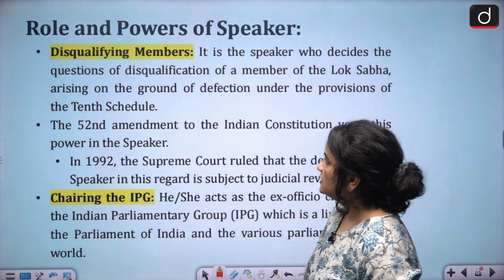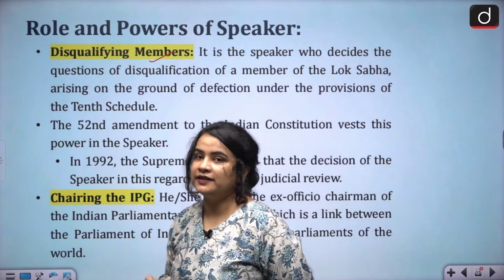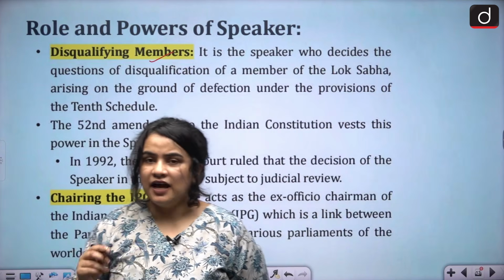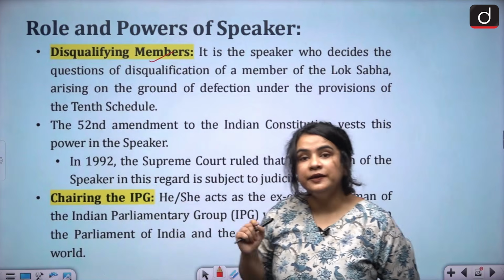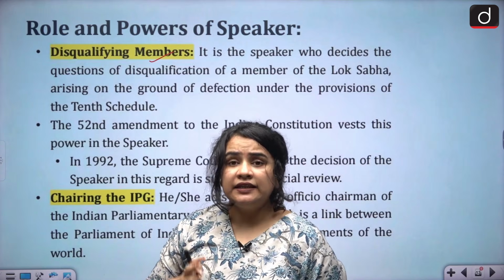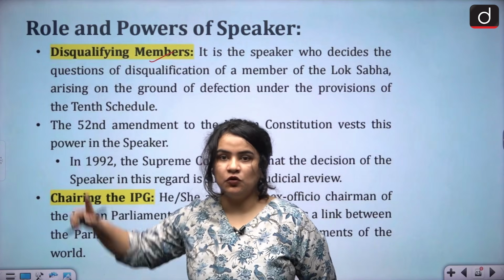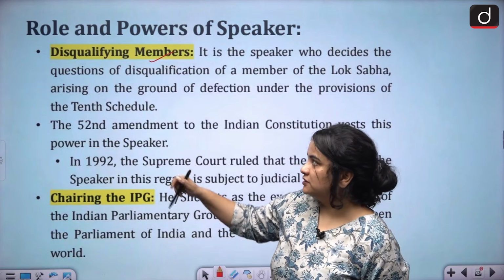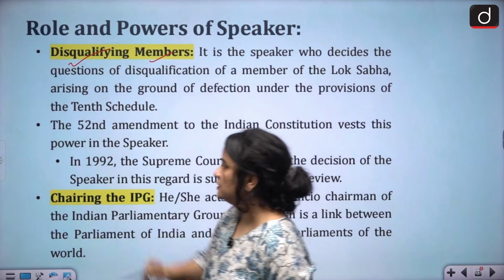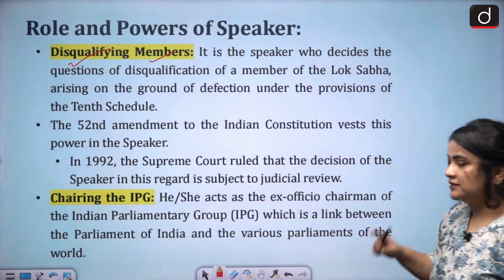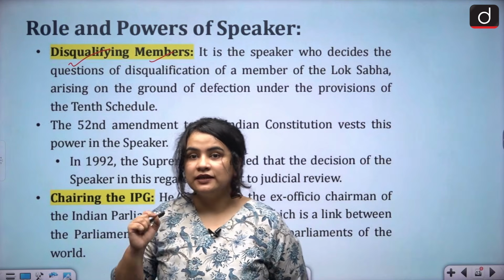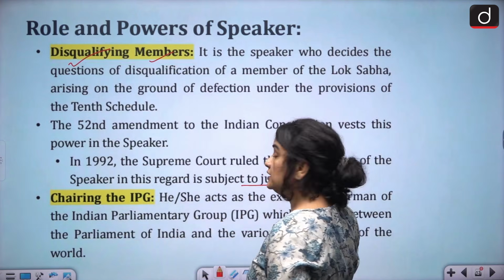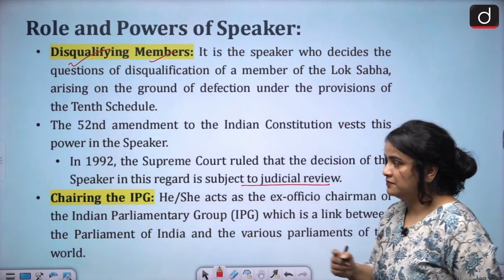Another important function of the Speaker, and we just discussed it in the last video, is pertaining to the anti-defection law, where the Speaker adjudicates the disqualification petitions of the defecting members. So this is another important function. And it is important to note that the decision of the Speaker is subject to judicial review. This is something that is very important.